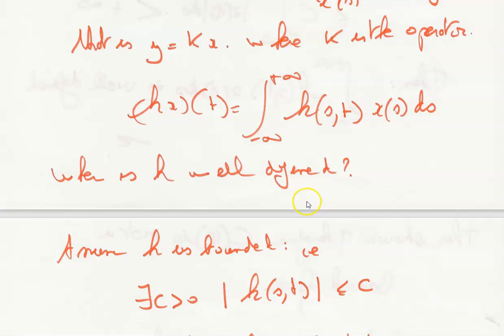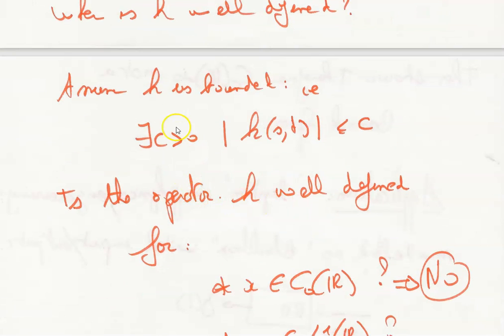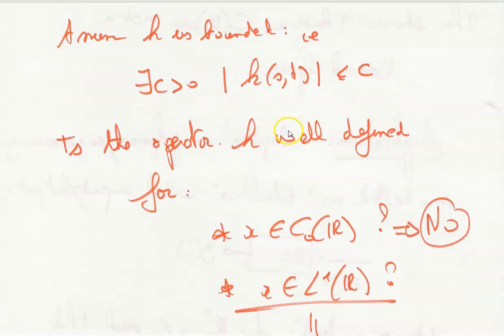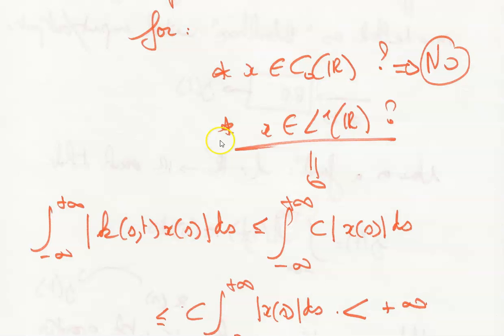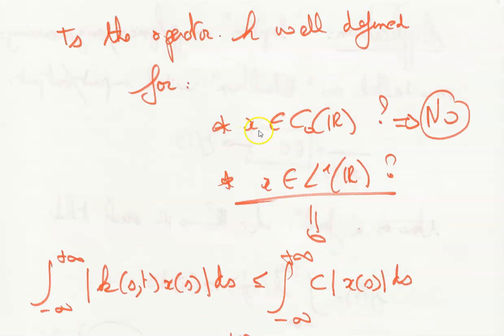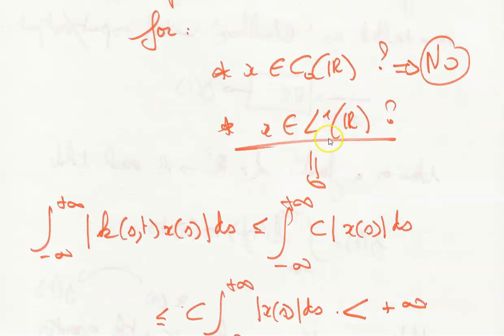Where is K well defined? This is the question. Assume that k is bounded, so there exists a C strictly positive such that the absolute value of k(s,t) is less than C, whatever s and t, of course. Then the operator K is well defined for x belonging to C0 of R, clearly no. x belongs to L1 of R.